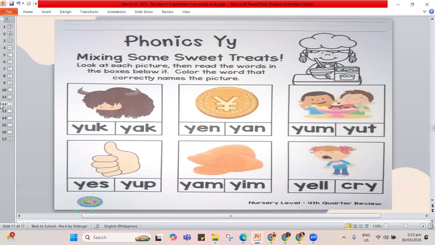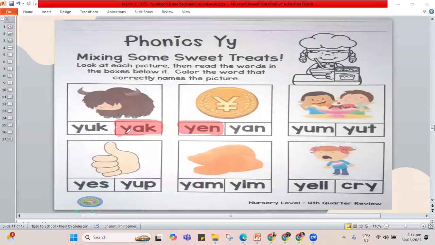You have to look at each picture, then read the words in the boxes below it, and you get to color the word that correctly names the picture. So if you have your crayon, choose one only, choose your favorite color, you get to color the right word. So yak, yak begins with letter Y, yak. Yen, yen begins with letter Y.